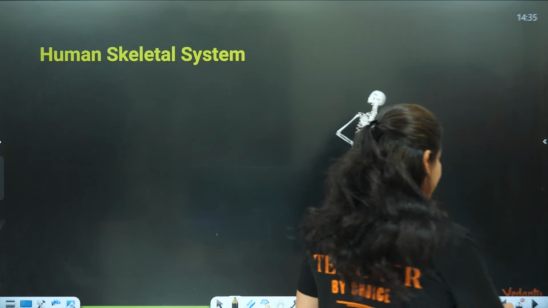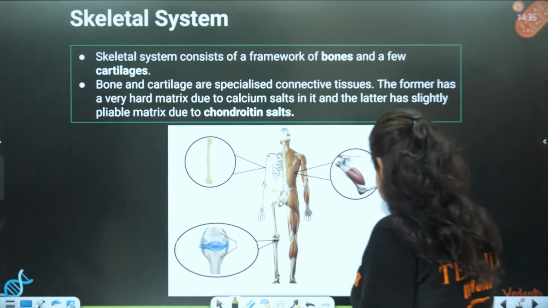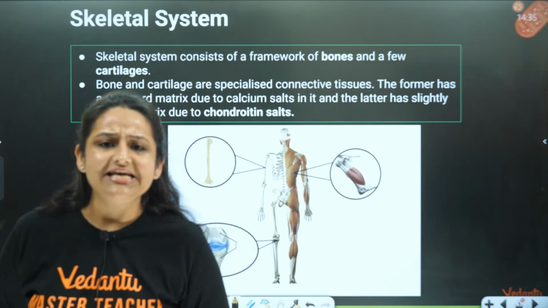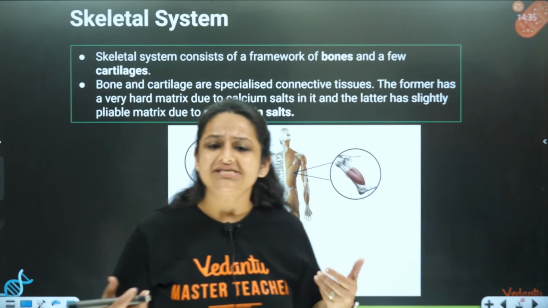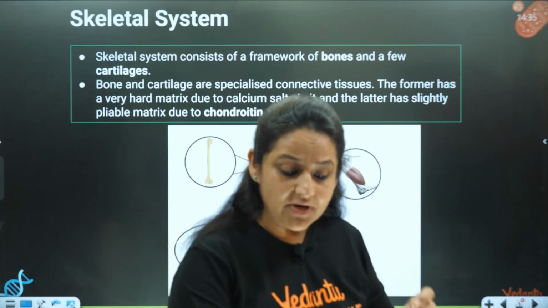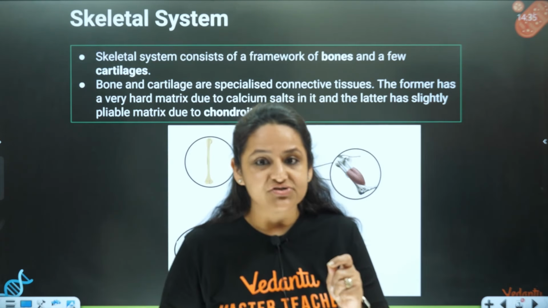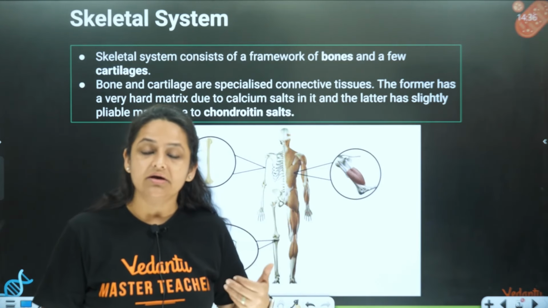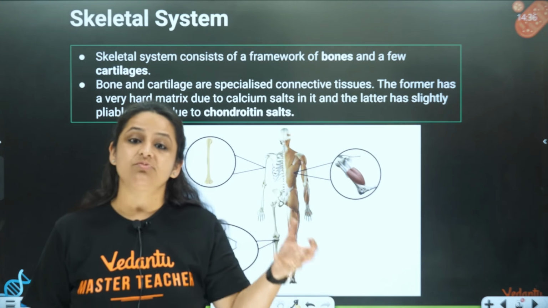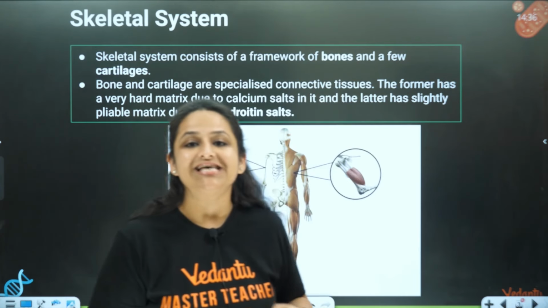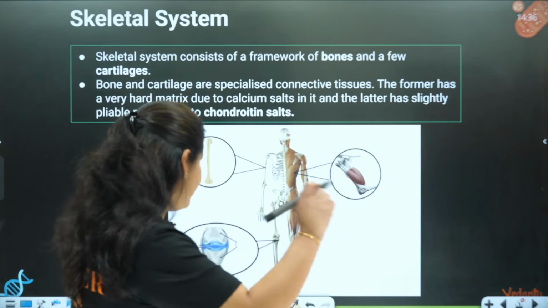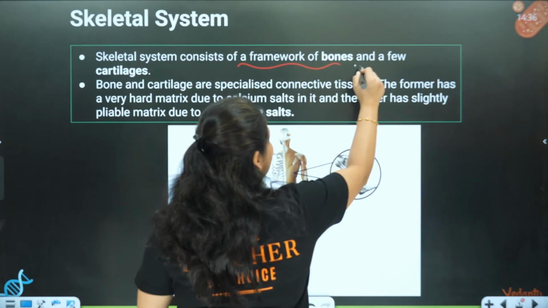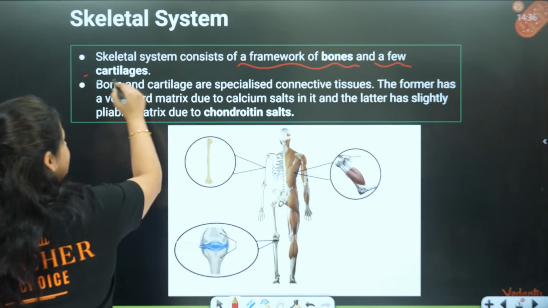We are talking about the human skeletal system in detail today. Now, first of all, what exactly is the skeleton? Our body skeleton is an endoskeleton first of all. What is the meaning of endoskeleton? That means the skeletal network, the system of bones and the system of cartilage, is present inside our body. So our skeletal system consists of a network of bones and a few cartilages.